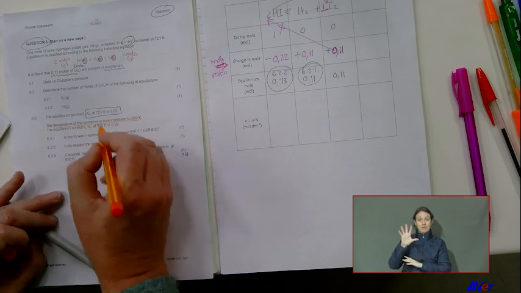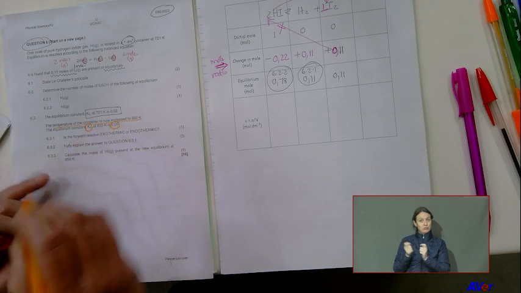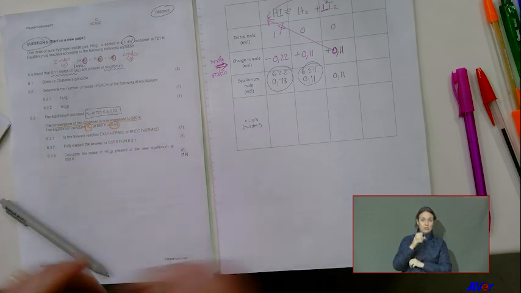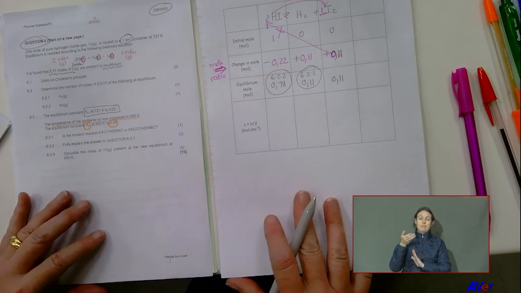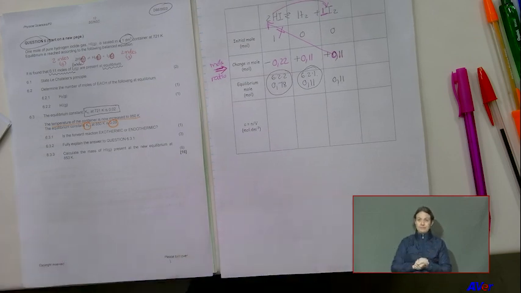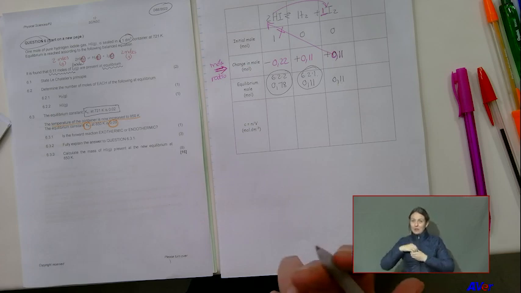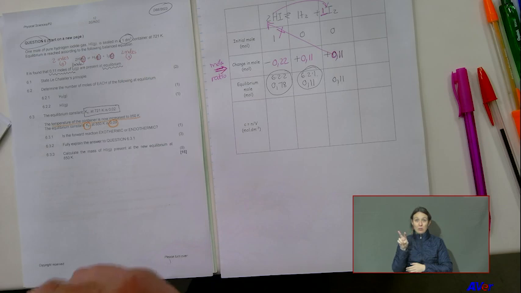So I know now that the Kc will change, which is now 0,09. So the Kc increased because of the temperature increase. Is the forward reaction exothermic or endothermic? I don't know. 6.3.2, fully explain your answer.